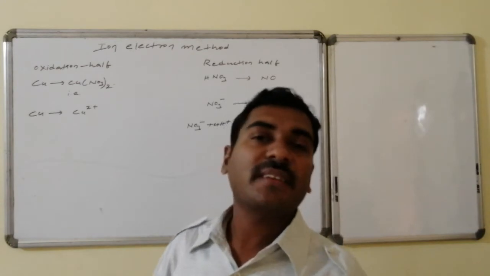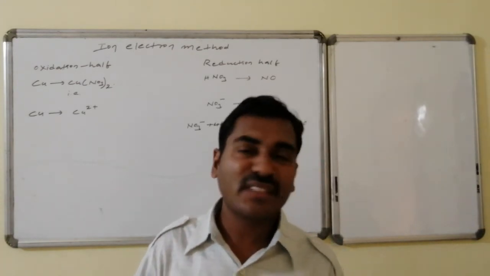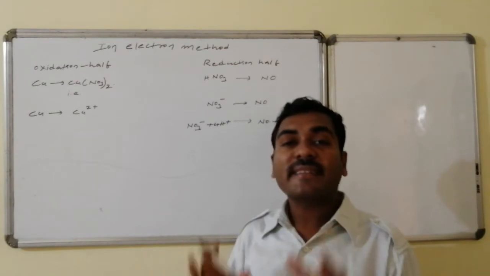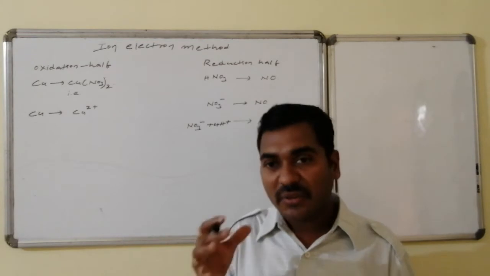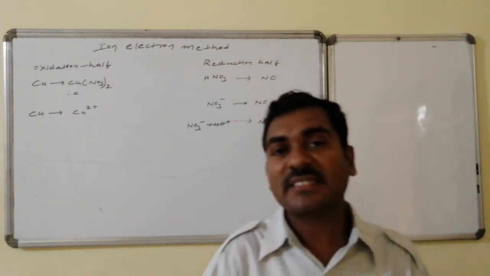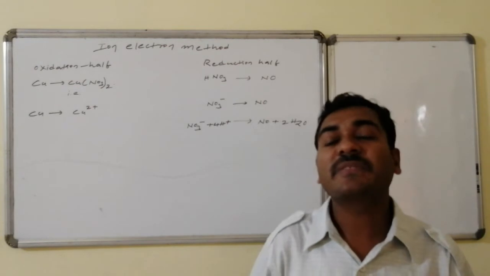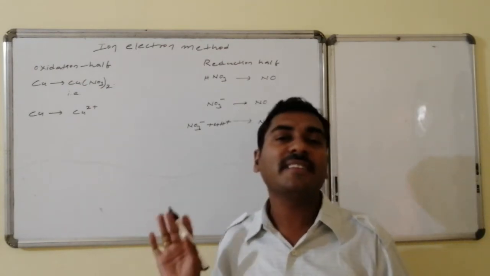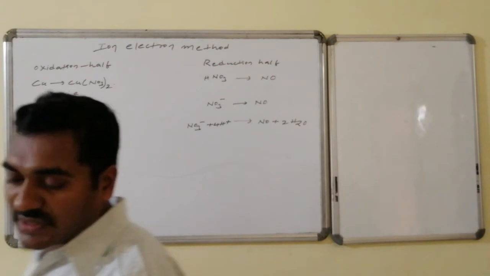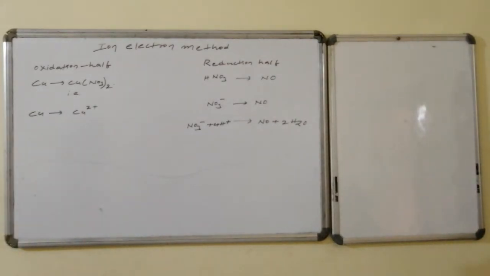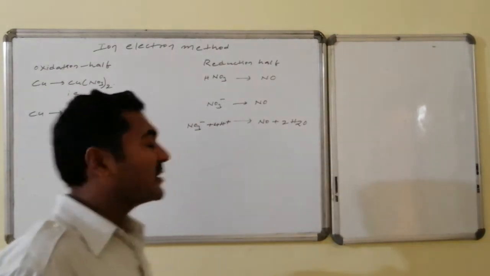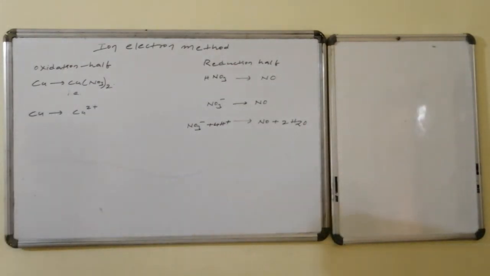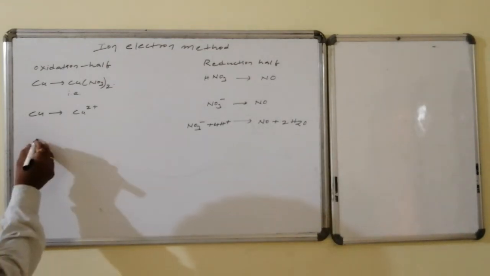Now the second phase: here we are not taking any account of oxidation numbers. The second phase is balancing of the charge. Atoms are in the balanced format. Now we have to balance the ions, that is we have to balance the charge. That charge is balanced in terms of the electron concept, electrons released or electrons taken. Now towards the first half, that is the oxidation half, oxidation is losing of electrons. Electrons are released over here and electrons are gained over here. So copper is converted to copper 2+, divalent cation formation takes place. It is possible by losing electrons, hence copper.